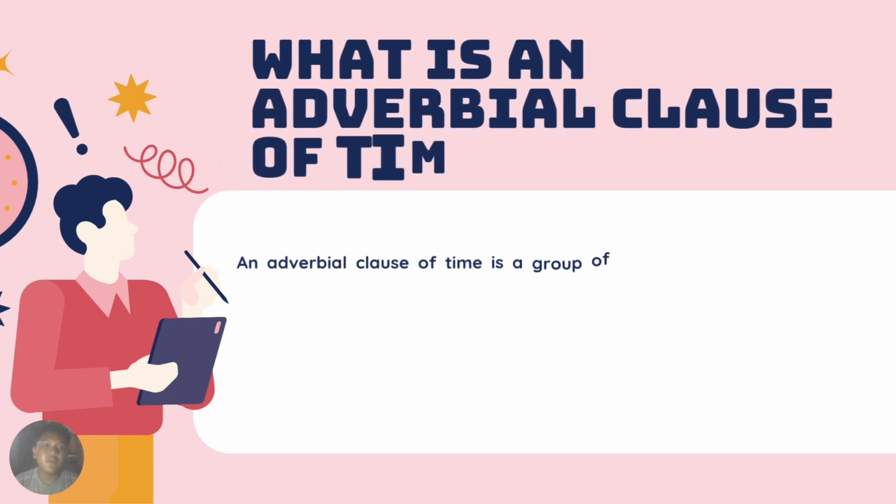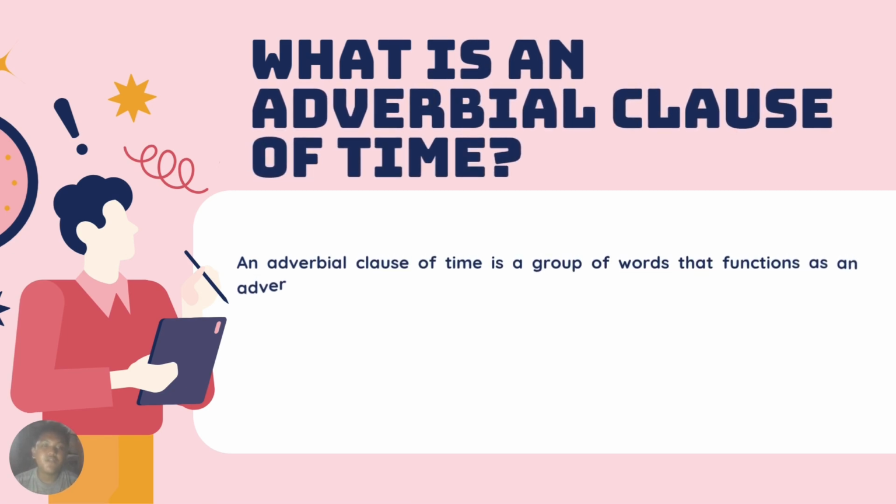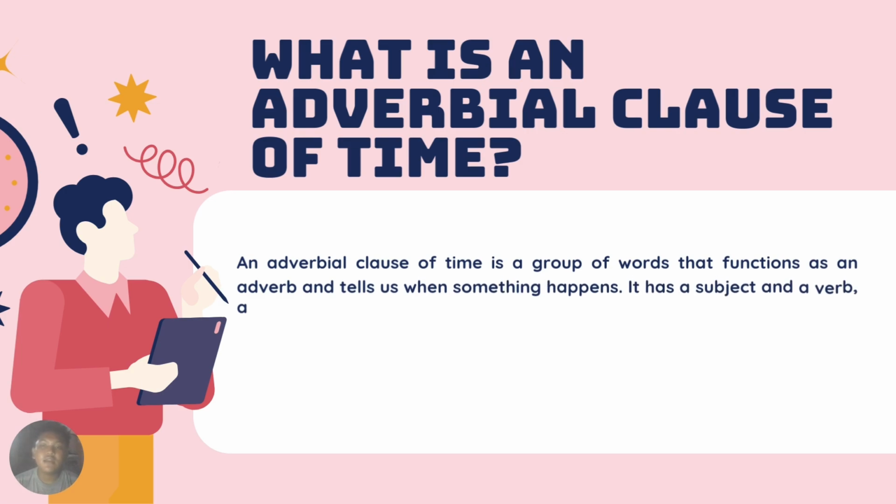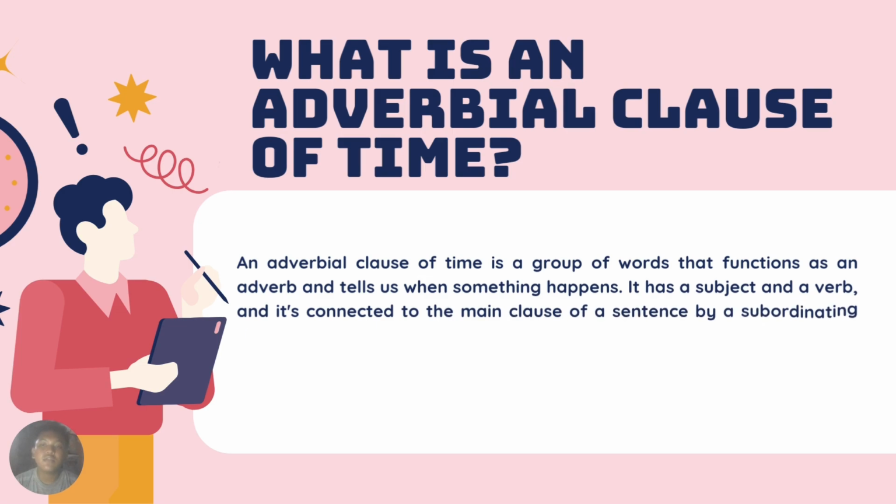What is an adverbial clause of time? Adverbial clauses of time are like timestamps in a sentence. They tell us when an action started, ended, or occurred simultaneously with another. An adverbial clause of time is a group of words that functions as an adverb and tells us when something happens. It has a subject and a verb, and it's connected to the main clause of the sentence by a subordinating conjunction.